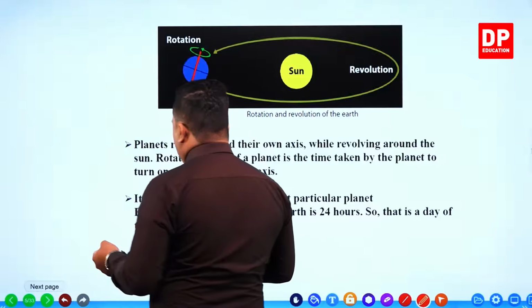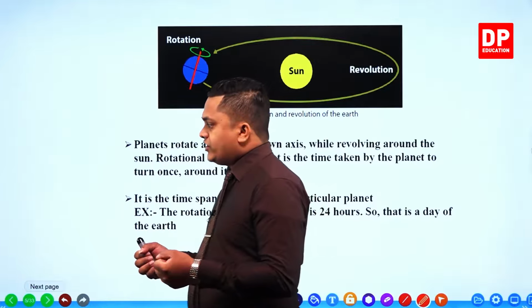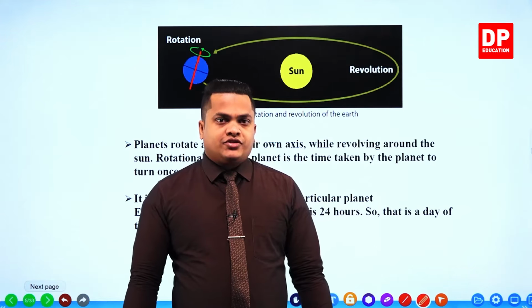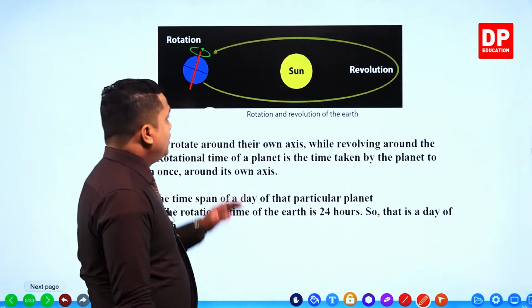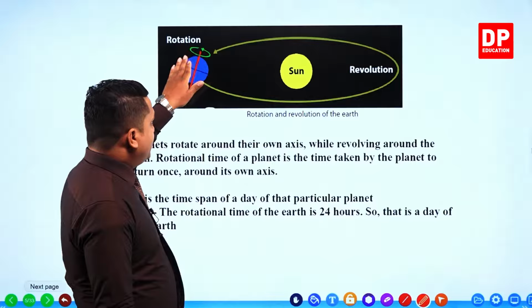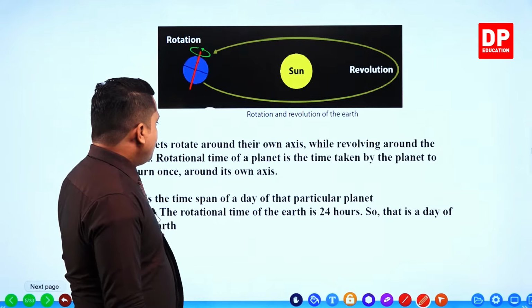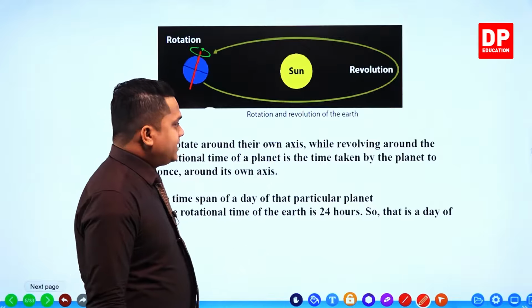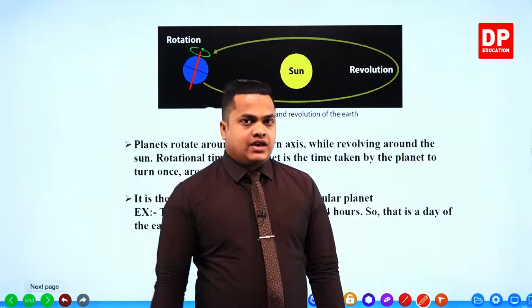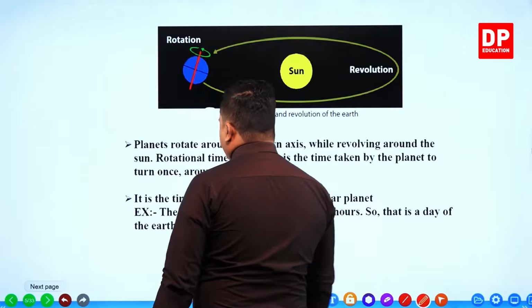When I am rotating like this, it is just called a rotation. The rotation is shown by this greenish arrow, and this is the planet. So planets rotate around their own axis. Around my symmetrical axis, I can rotate like this. So this is a rotation.